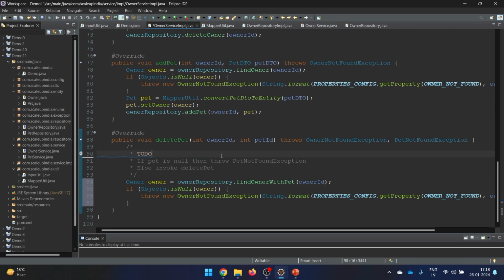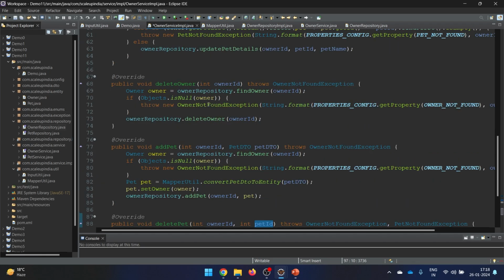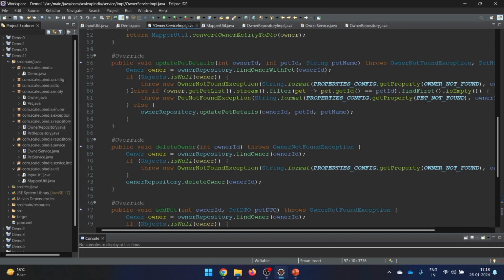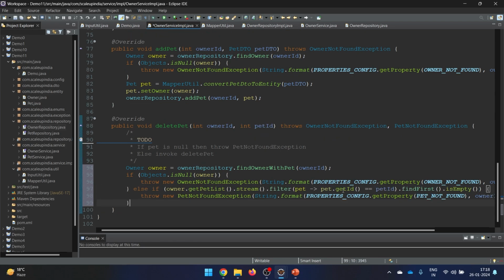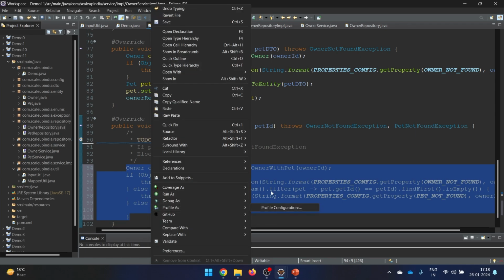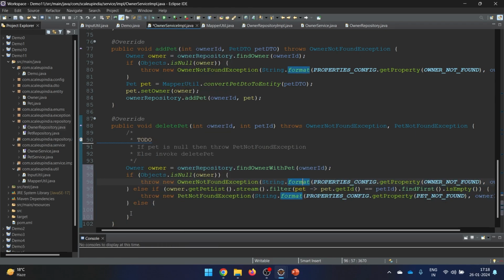Next we need to check that before deleting the pet, does this pet ID even exist or not? For this particular thing, let me copy this particular part. So we can check whether the pet even exists or not. This is the right code which we can pick here, and I will be writing it like this. What I'm saying, stream filter get pet, if it is empty then throw, if it is not empty then move ahead like this. And when you are moving ahead, we are saying delete the pet.